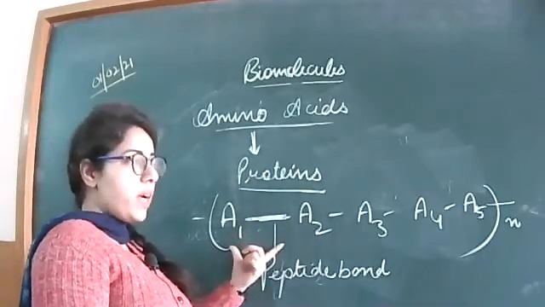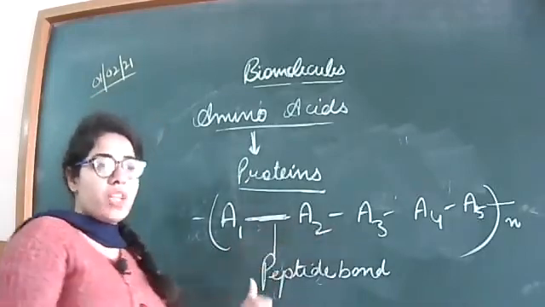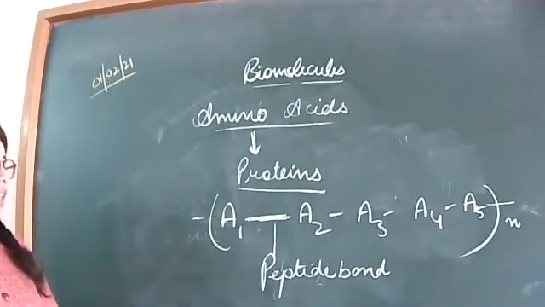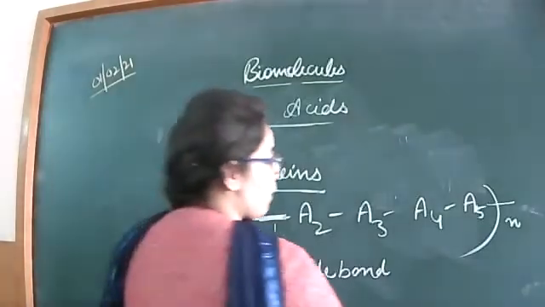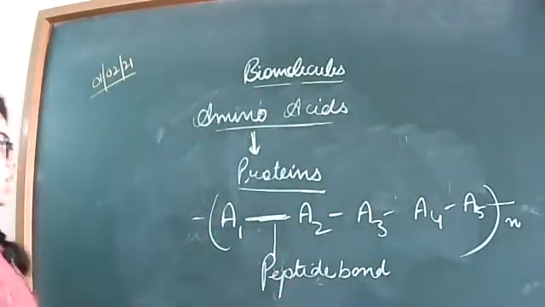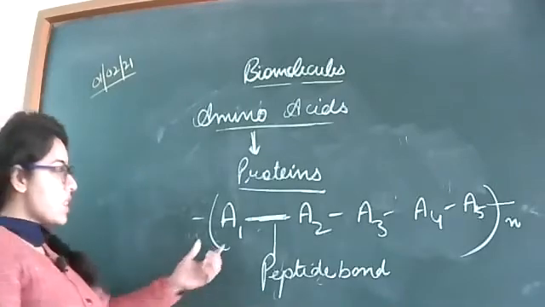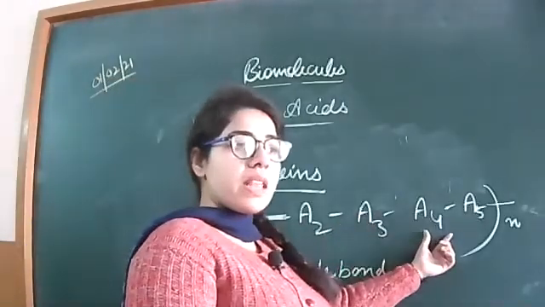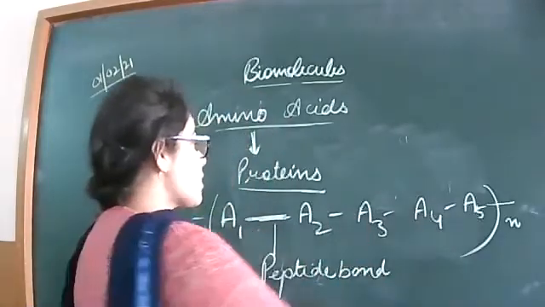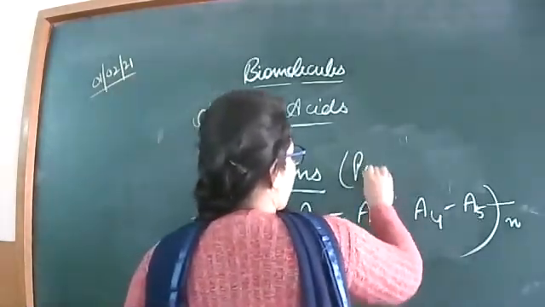A dipeptide contains 2 amino acids, a tripeptide contains 3 amino acids, and when more than 3 peptide bonds are present in a chain, this is known as a polypeptide. So what are proteins? Proteins are long chains of amino acids, because a number of peptide bonds are present in the protein chain. That's why proteins are also known as polypeptides.